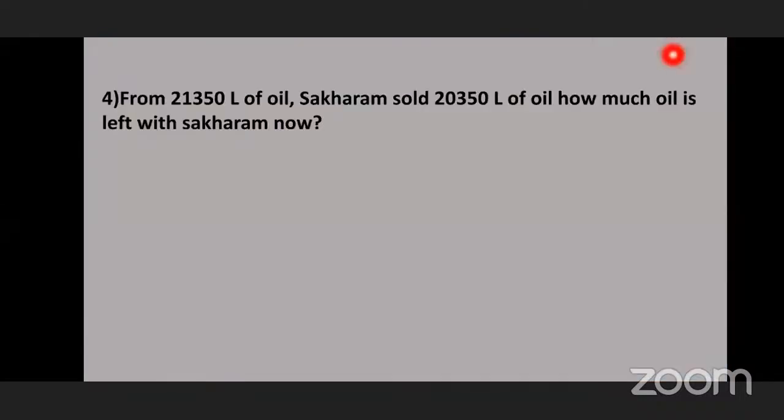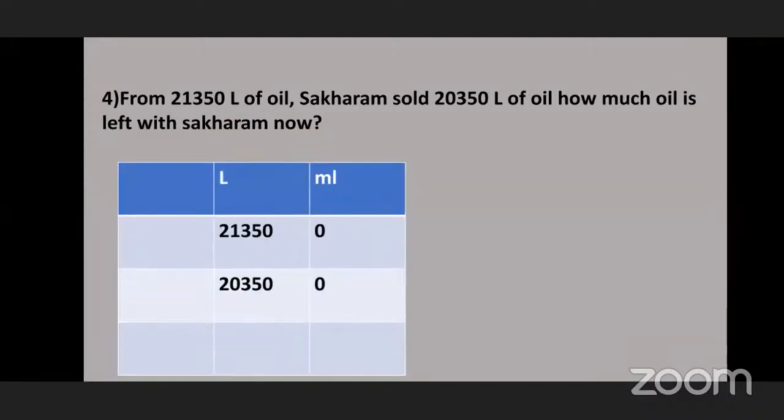Now see the next sum. From 21 liters 350 ml of oil, Sakharam sold 20 liters 350 ml of oil. How much oil is left with Sakharam now? Now for this, what do we have to do? Addition or subtraction? Subtraction. Very good. So let's subtract.